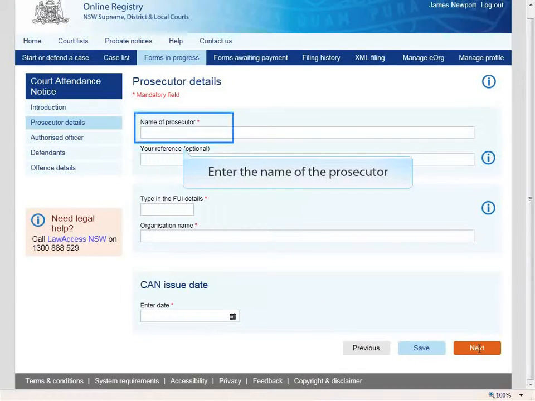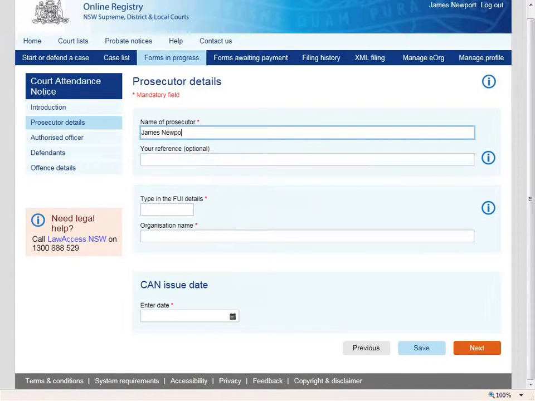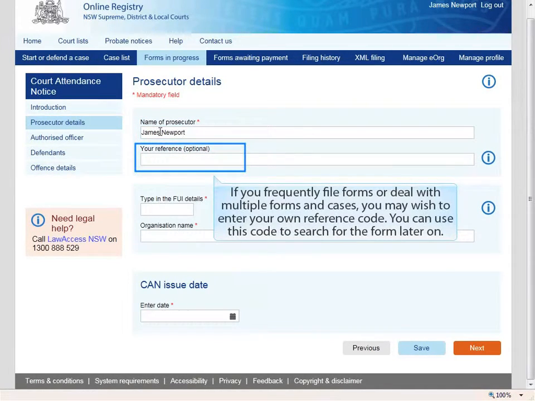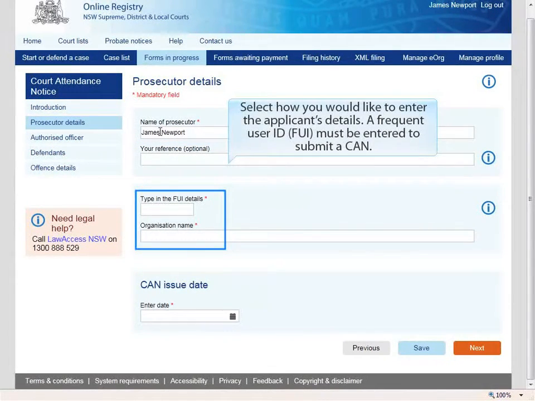Prosecutor details. Enter the name of the prosecutor. Example user James Newport. If you frequently file forms or deal with multiple forms and cases, you may wish to enter your own reference code. You can use this code to search for the form later on. Select how you would like to enter the applicant's details. A frequent user ID, or FUI, must be entered to submit a CAN.